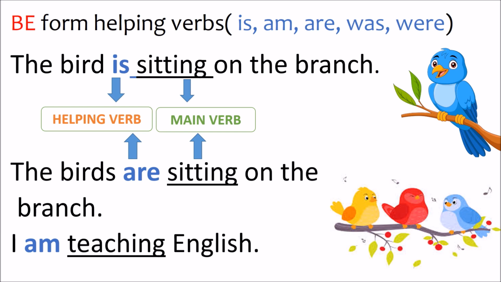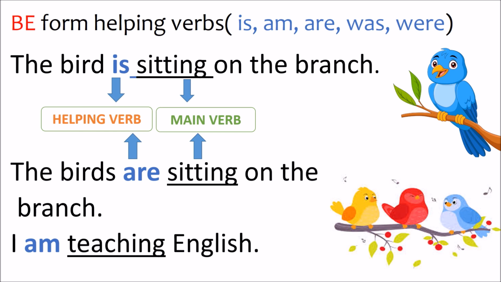I am teaching English. Whenever we use I in the sentence, the helping verb is am. Here, am is the helping verb, teaching is the main verb. We can take a few more examples: I am drinking water, I am reading a book, I am writing a letter. Whenever I comes in a sentence, the helping verb we use is am.